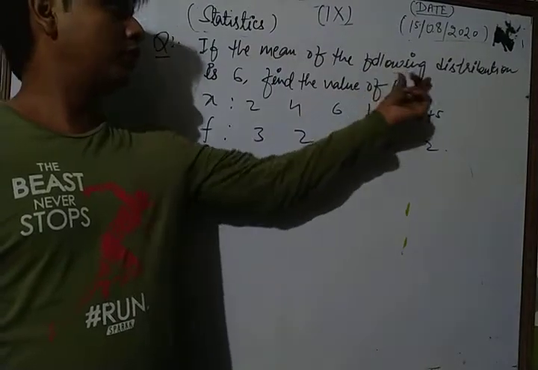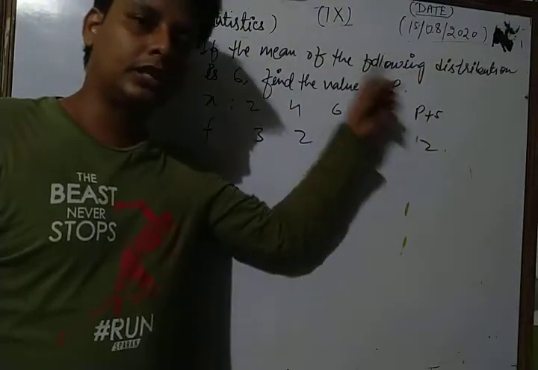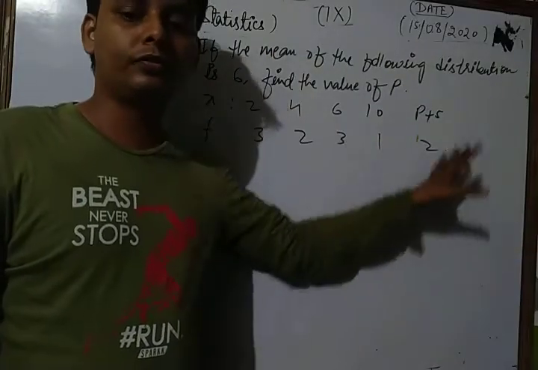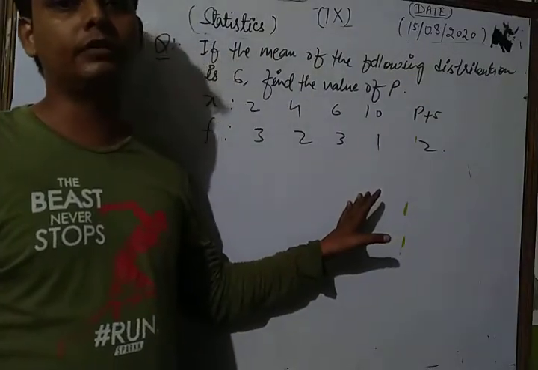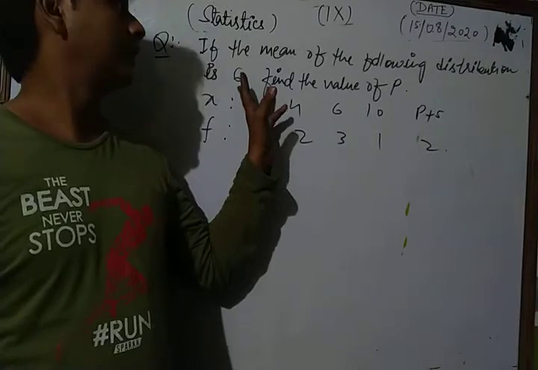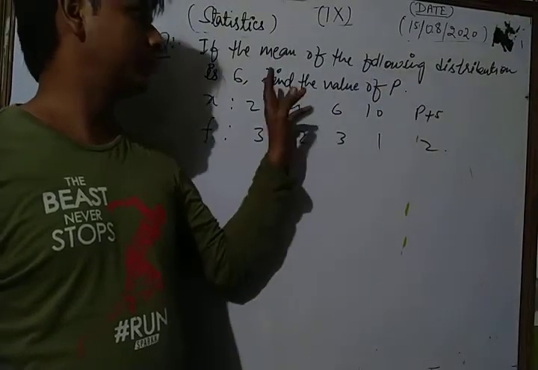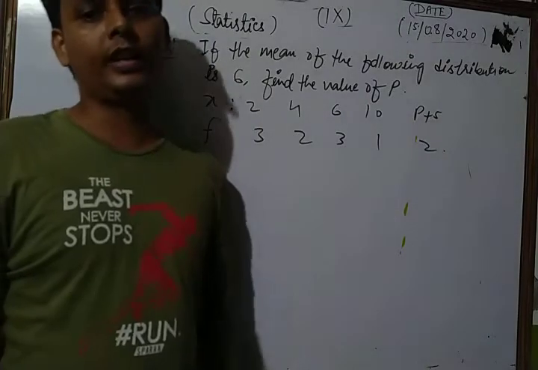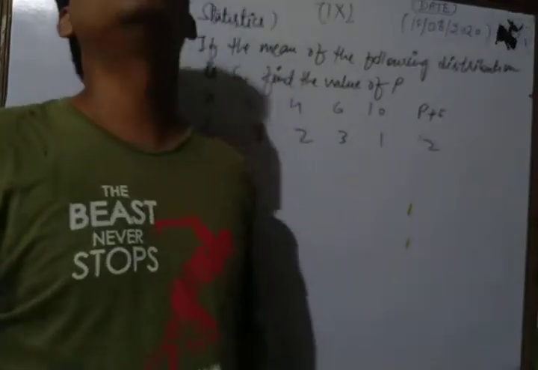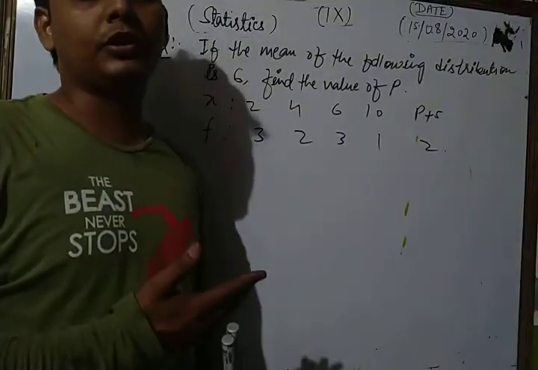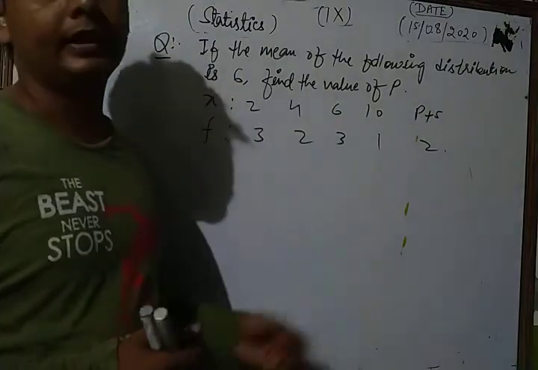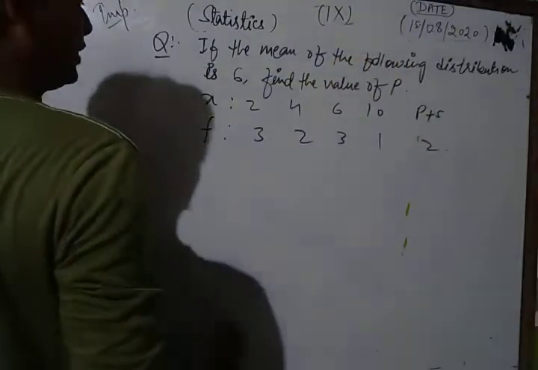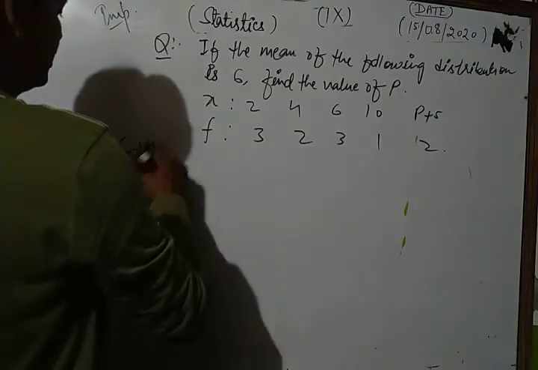if the mean of the following distribution, this is the given distribution, the mean of the given distribution is what? 6. Because the mean of the following distribution is 6, we find the value of p. Okay, now first of all, same as the previous question, we form a discrete frequency tabulation. Let's see its solution.